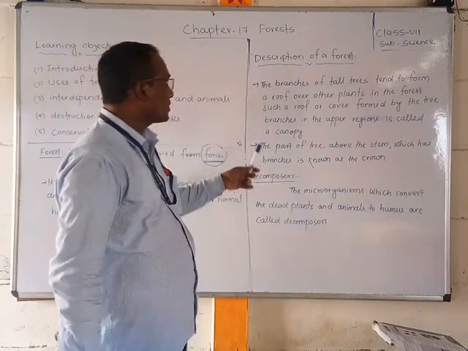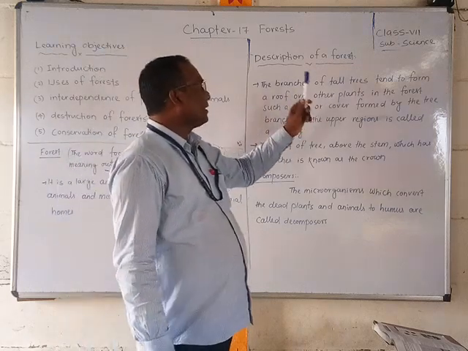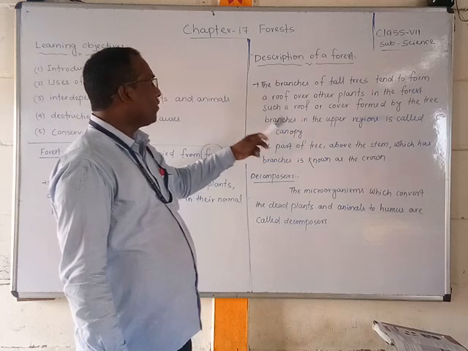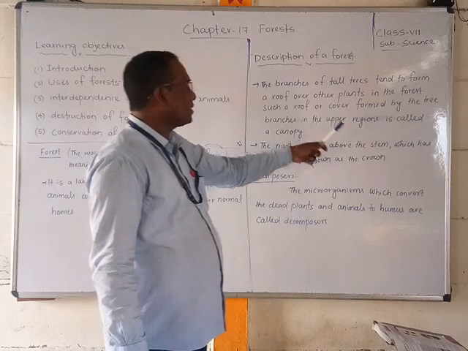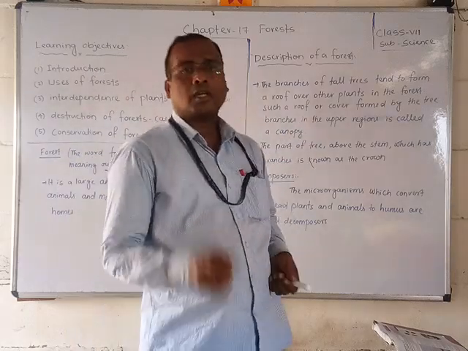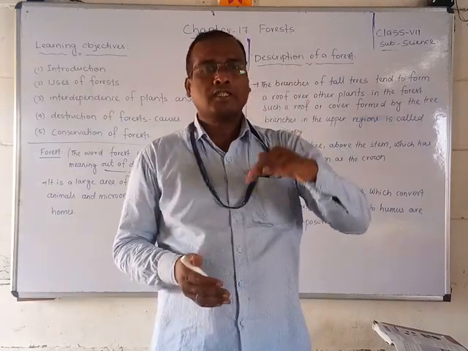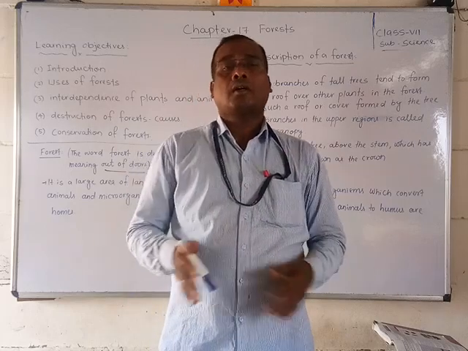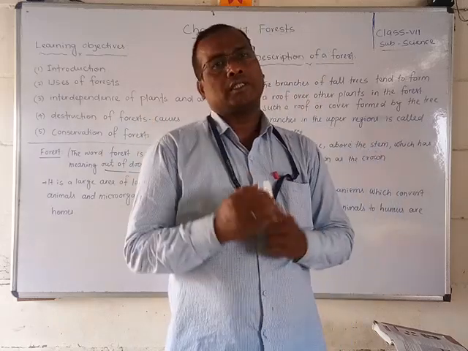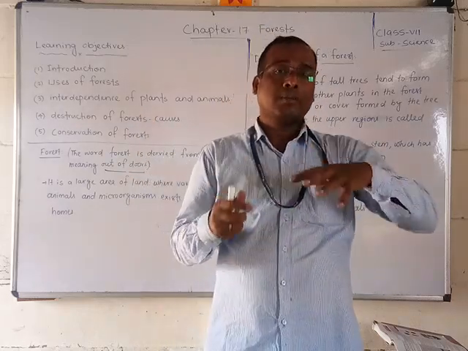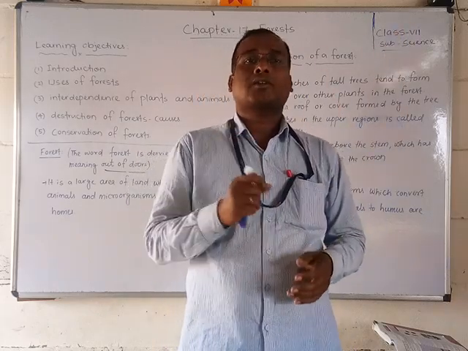Now first of all, we will discuss something called the canopy. The branches of tall trees take the form of a roof over the other plants in the forest. Such a roof or cover formed by the tree branches in the upper regions is called a canopy. Suppose you see one very big banyan tree, and under that banyan tree there is a small mango tree or a small neem tree. The branches of the mango tree under the banyan tree are called a canopy.